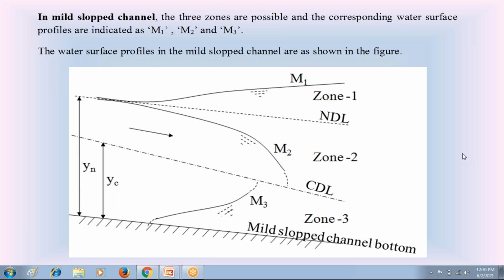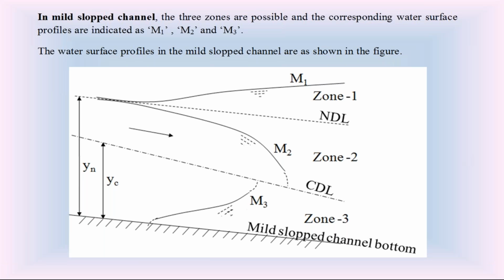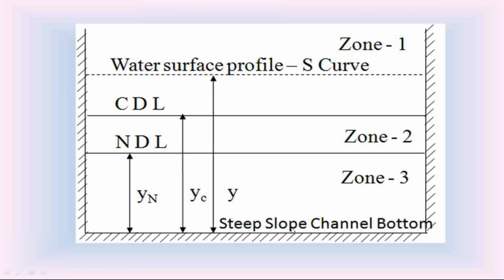We know that sometimes the channel bottom slope is a steep slope. I already explained: if the channel bottom slope S0 is greater than the critical slope SC, we call that channel bottom slope a steep slope. We know that in a steep slope, the critical depth YC is more than the normal depth YN. So check that steep slope carefully.